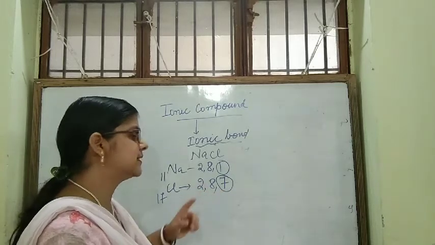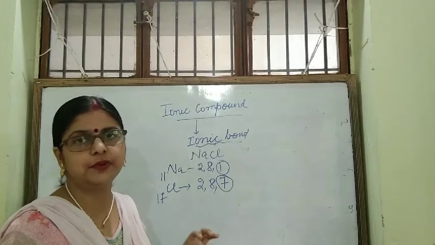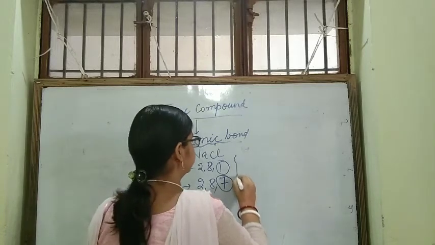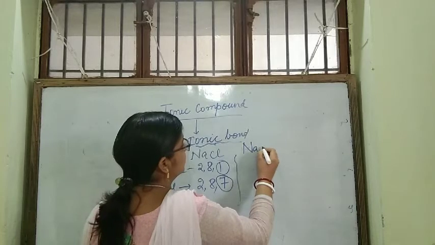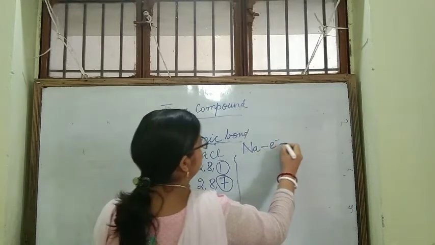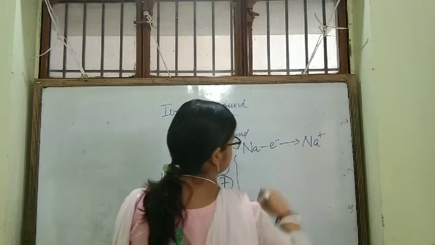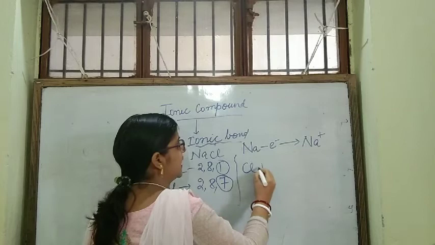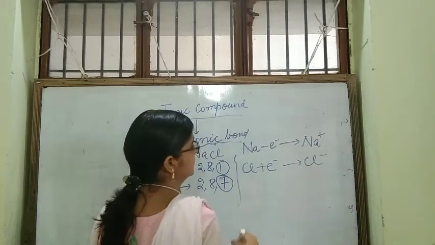And chlorine has a strong tendency to gain an electron and complete octet and gain stability. Now you see, here sodium will lose an electron and it will form Na+. And chlorine will take up this electron and it will form Cl-.